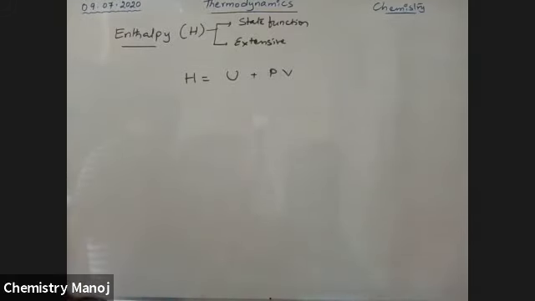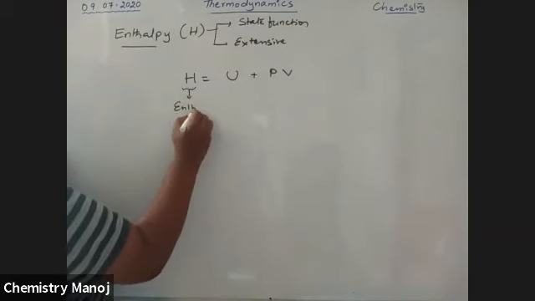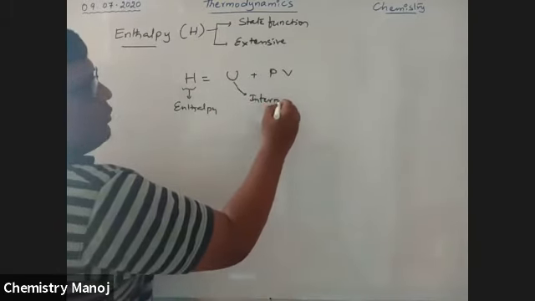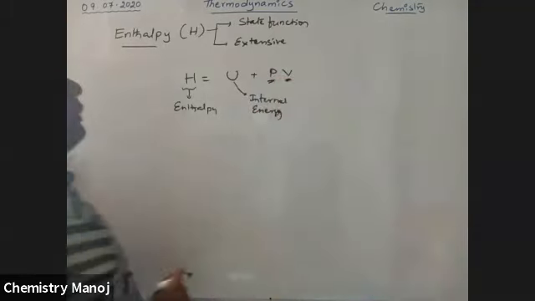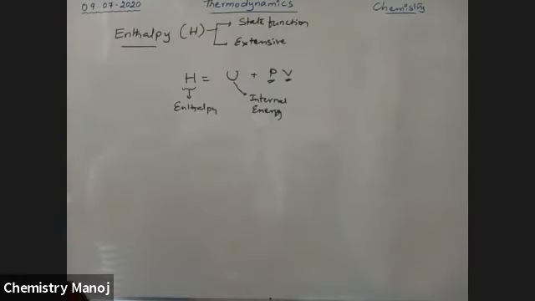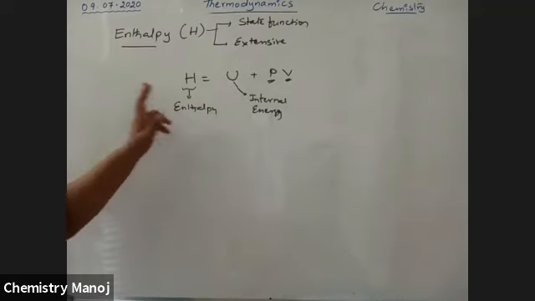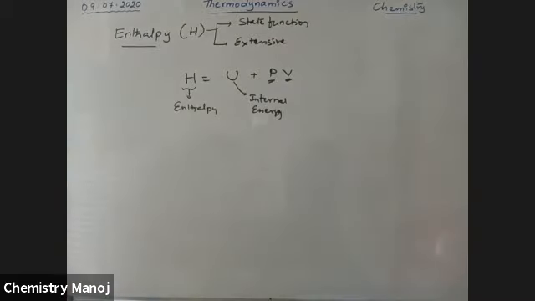Now, what is H? It is enthalpy. U is the internal energy, or intrinsic energy. P is pressure and V is volume, so PV is the product of pressure and volume. But we know it is not possible to calculate the exact internal energy of the system. So we should calculate only the change in internal energy.